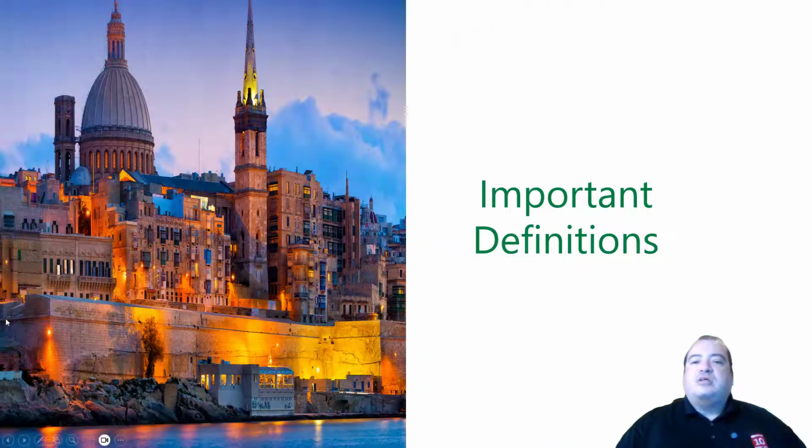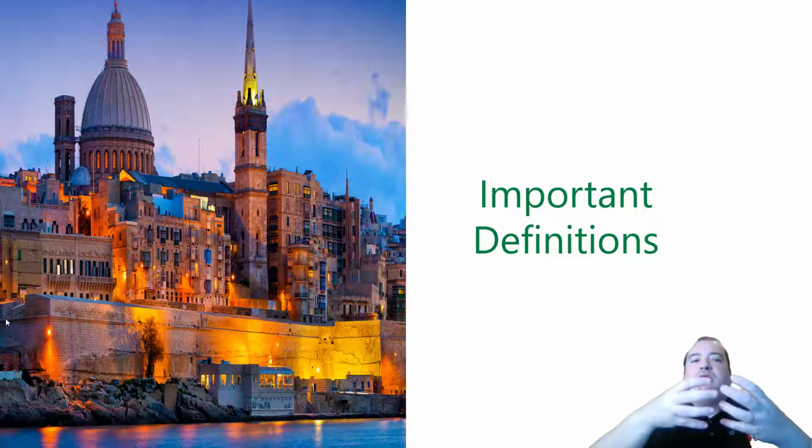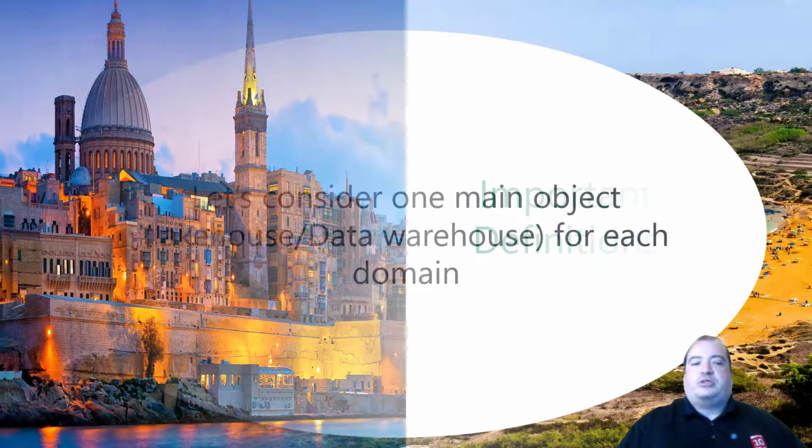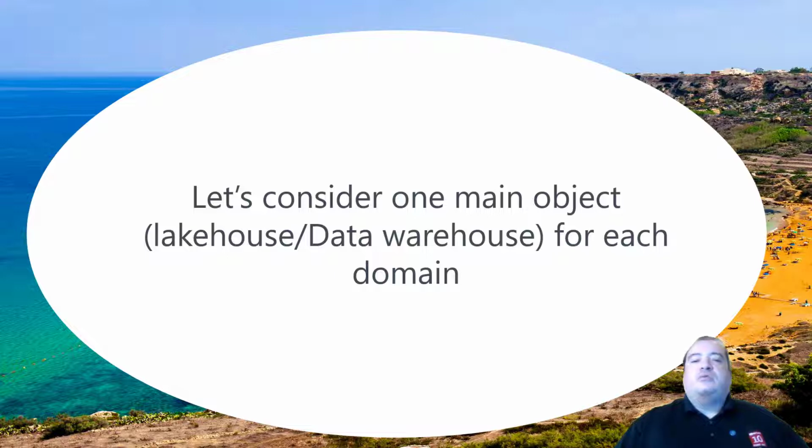Let's consider some important definitions to plan the organization of these objects. First, we need to consider that we have some main objects. For example, if we decide to work with a lakehouse, the lakehouse is the main object, and other objects are, let's say, surrounding objects to the lakehouse.